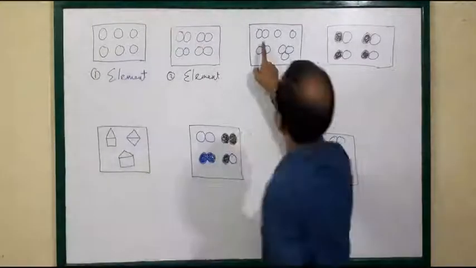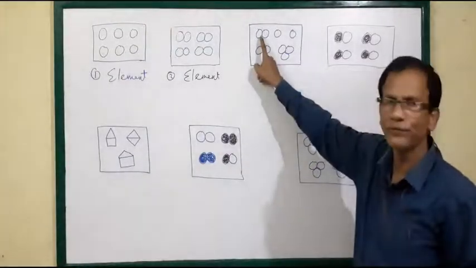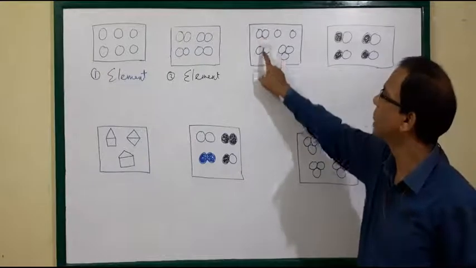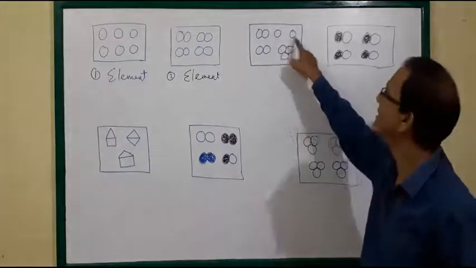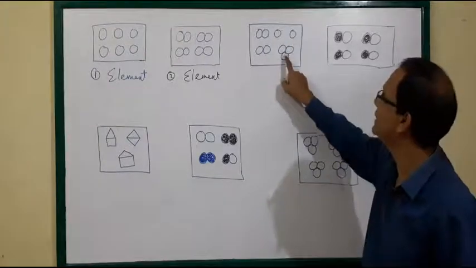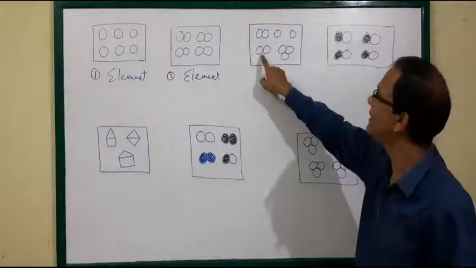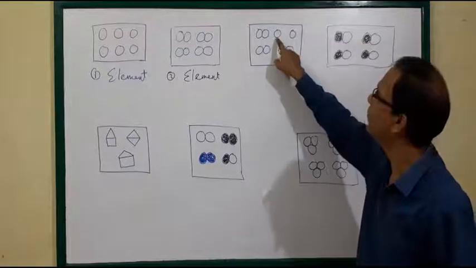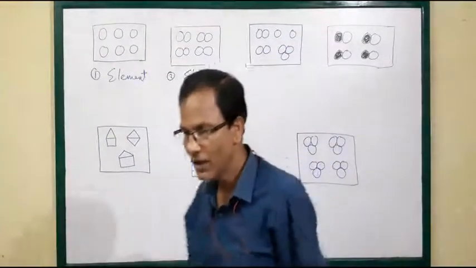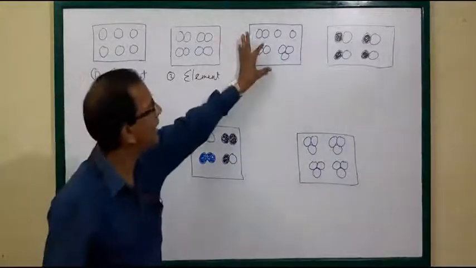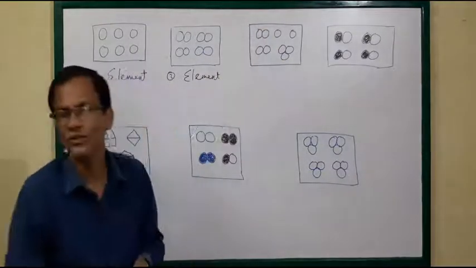Then you see this one. Here it is one molecule of the same atoms. These two are the same, but this one is a single atom. So diatomic, triatomic, monoatomic. All different types of atoms and molecules are combined.